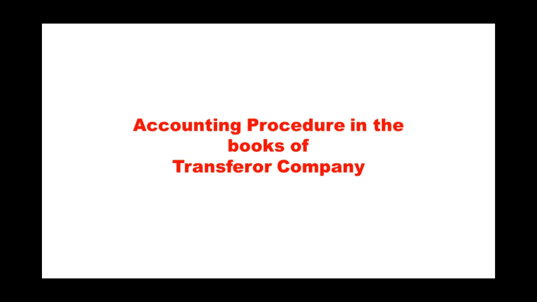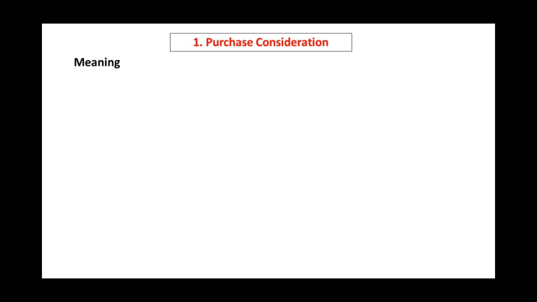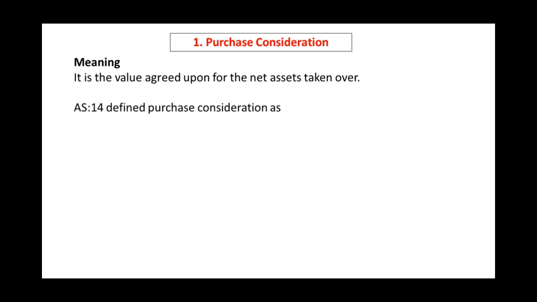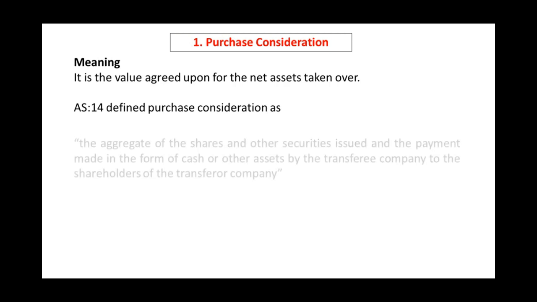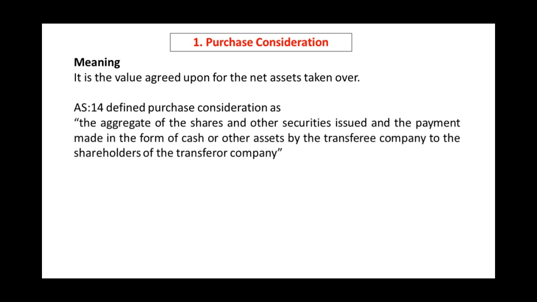Now let us begin with the accounting procedure in the books of the transferor company. Step number 1, purchase consideration. Before calculating purchase consideration, let us understand its meaning. What is purchase consideration? In simple words, it is the value agreed upon for the net assets taken over. As per Accounting Standard 14, purchase consideration is defined as the aggregate of shares and other securities issued, and the payment made in the form of cash or other assets by the transferee company to the shareholders of the transferor company.